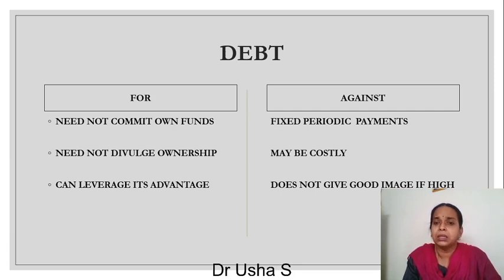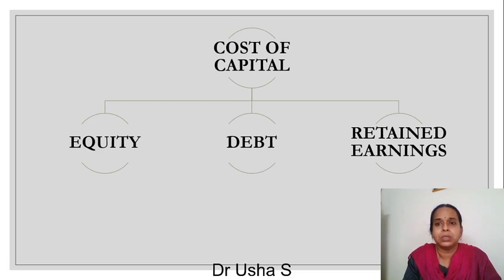Next is it does not give a good image. If you have a very high debt component, then it becomes a very bad image in general in the credit market for you. So we have seen the three types of capital and the advantages and disadvantages of each source. So that is regarding the sources of capital.